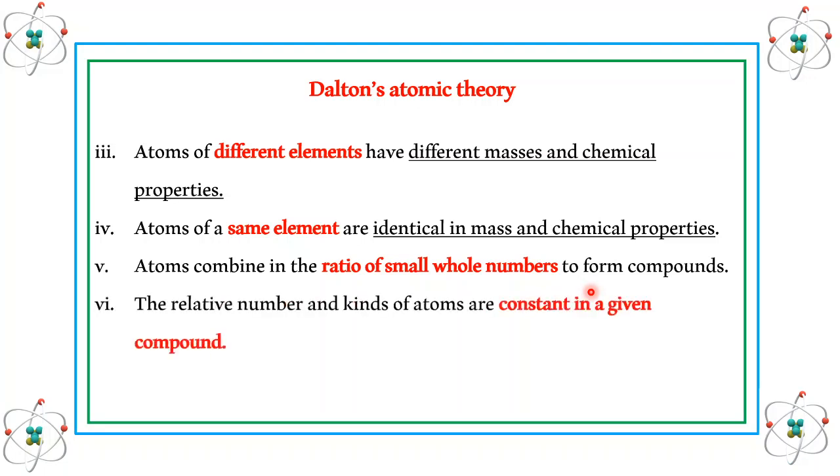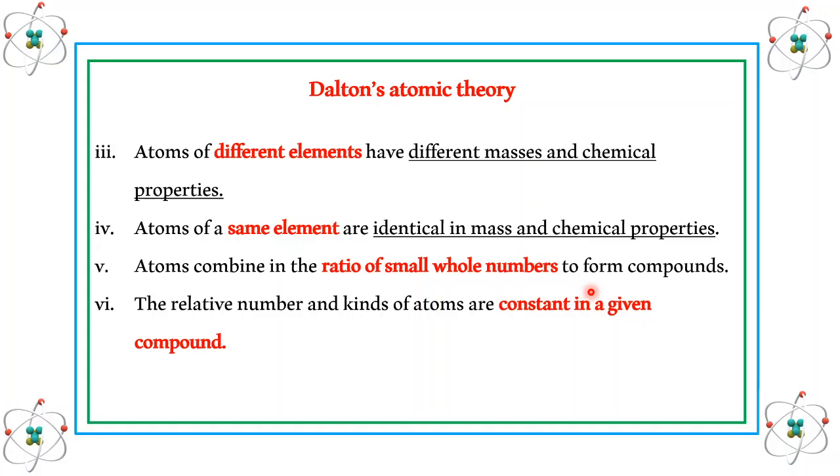Next, the relative number and kinds of atoms are constant in a given compound. So if I say that I am having a compound like carbon dioxide, the relative number and the kinds of atoms, that is carbon and oxygen, will always be present in a constant amount in carbon dioxide. So if you get a sample of carbon dioxide from different sources, every time the carbon and the oxygen will be present in the same amount in the carbon dioxide.